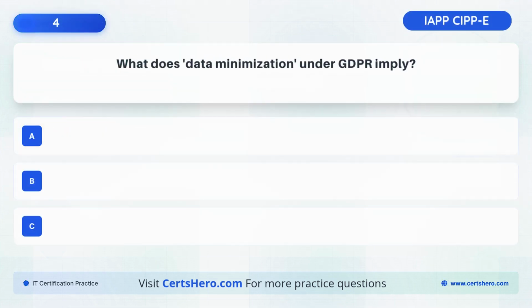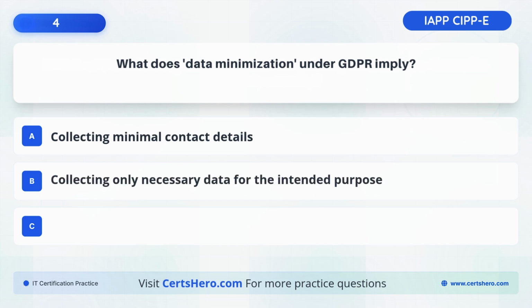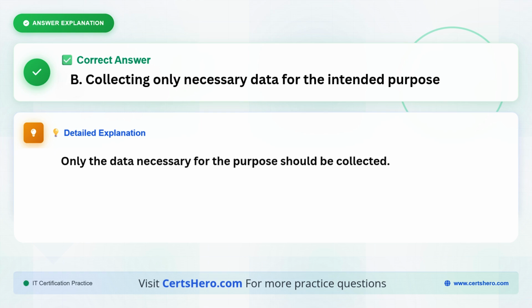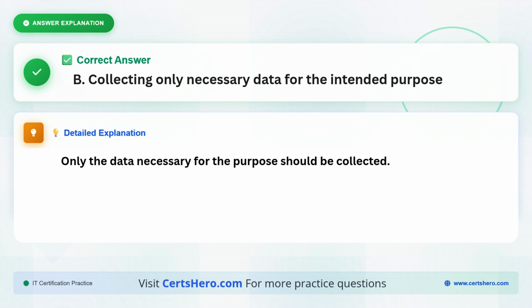What does data minimization under GDPR imply? A. Collecting minimal contact details. B. Collecting only necessary data for the intended purpose. C. Limiting data retention periods. The correct answer is B. Collecting only necessary data for the intended purpose, because only the data necessary for the purpose should be collected.